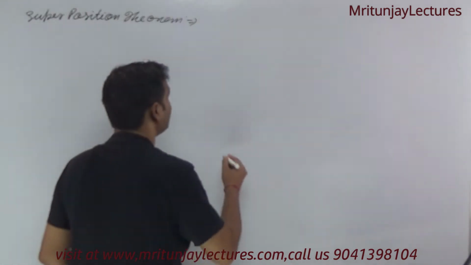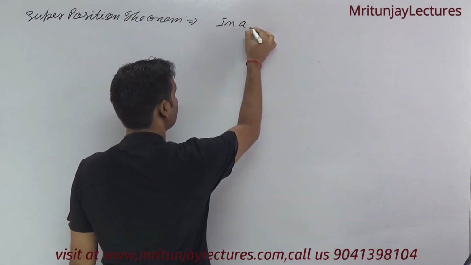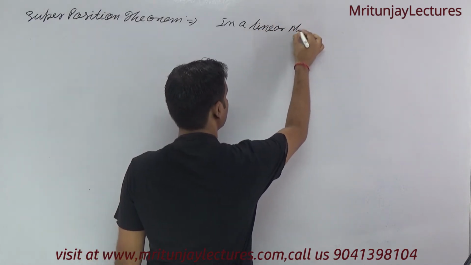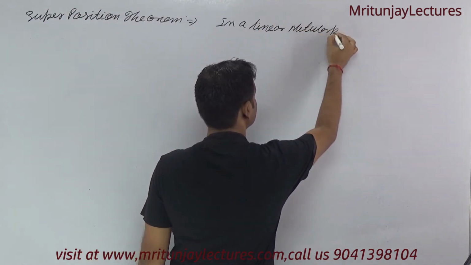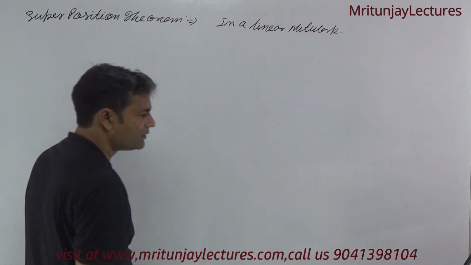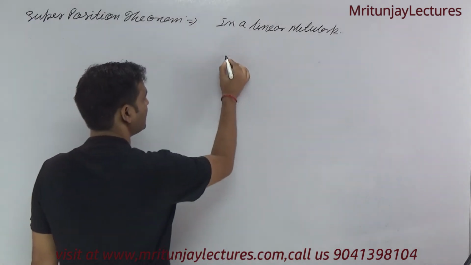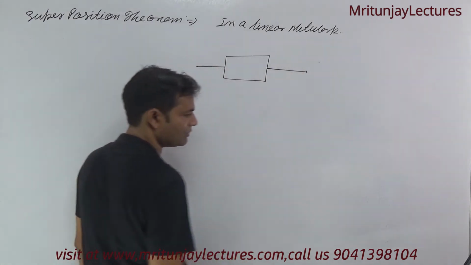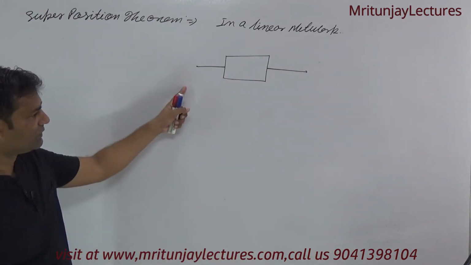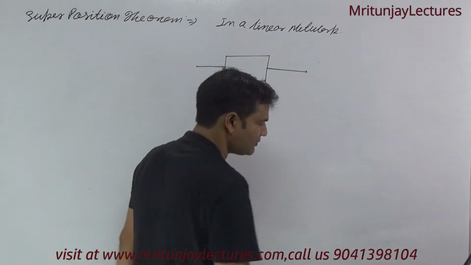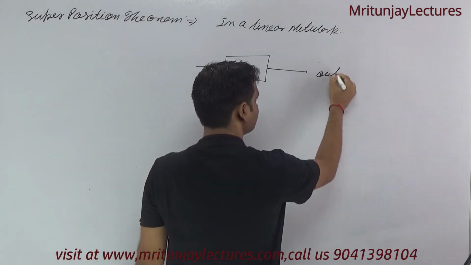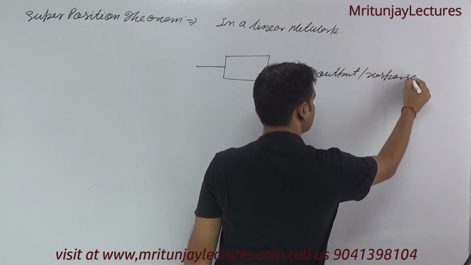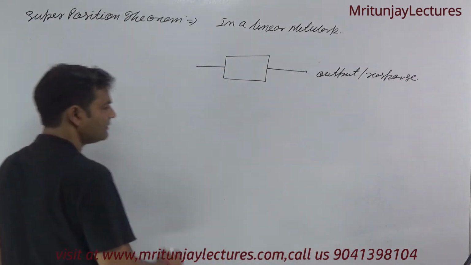According to this theorem, in a linear network, suppose that this is input and this is output or response. This is called input and this is called output or response.